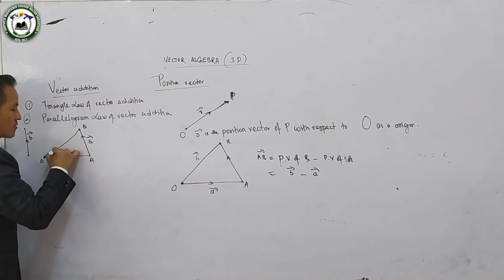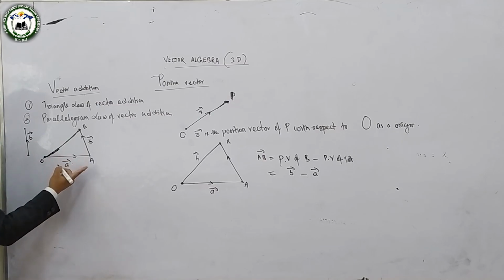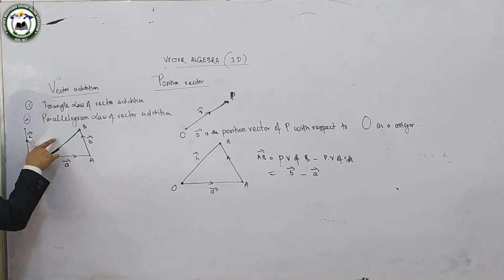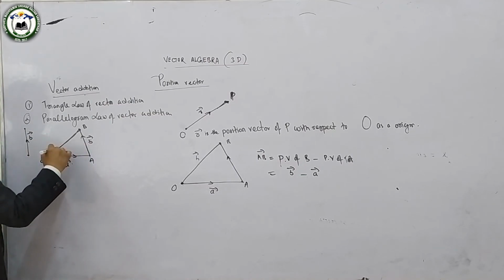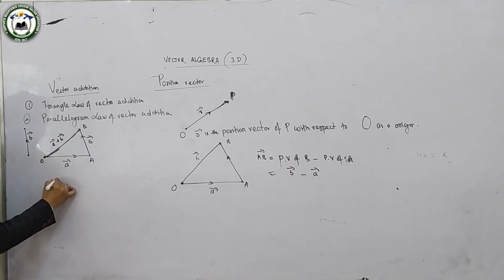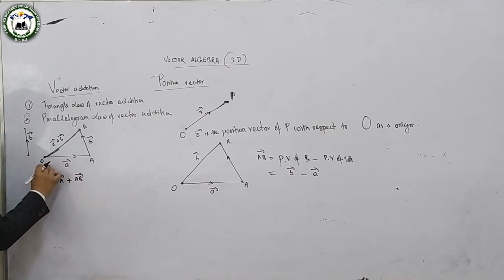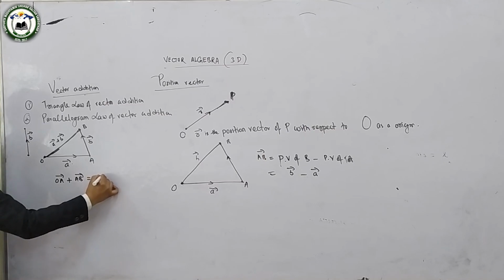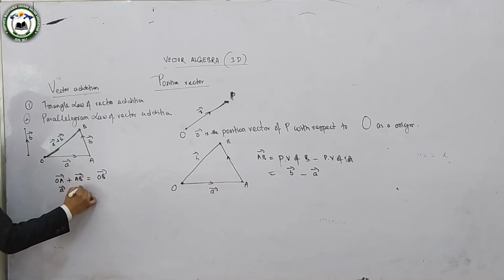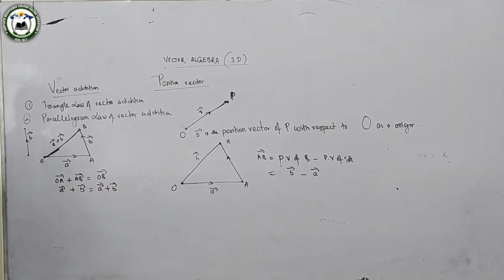We can use the triangle law here. The third side represents the resultant of these two vectors, that is vector OA plus vector AB is equal to vector OB. So vector A plus vector B is equal to the resultant. This is the triangle law of vector addition.